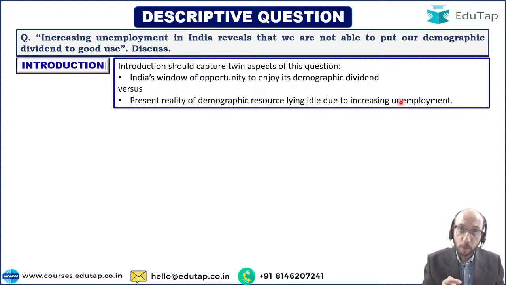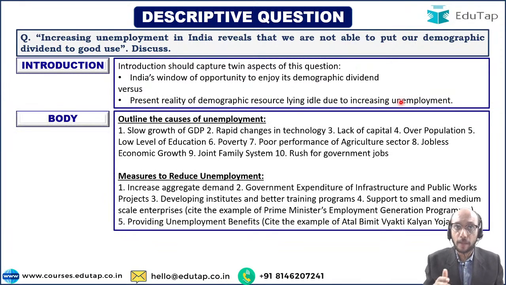So, but the problem is that having a resource is one thing, being able to utilize that resource is another thing. So we have people who are young, we have people who can be employed, but are they employed? Not really. Why? Maybe because of the various reasons that we have seen earlier, that okay, there is a lot of unemployment in India. So whenever they say कि आप discuss करो कोई भी चीज को, so you should be able to show a 360-degree overview of the subject that we are discussing.